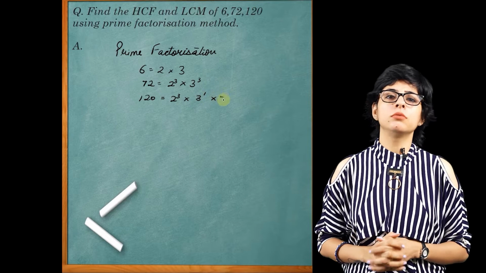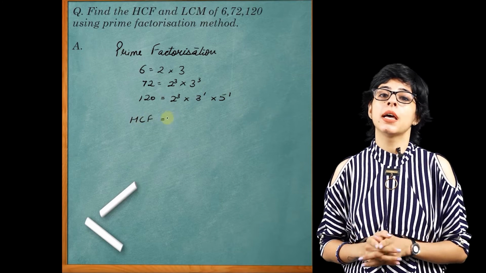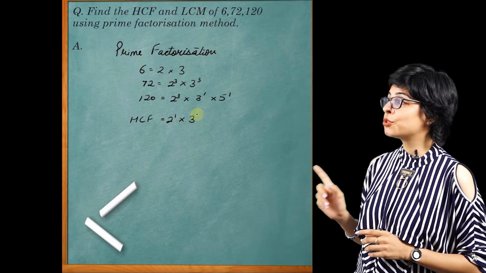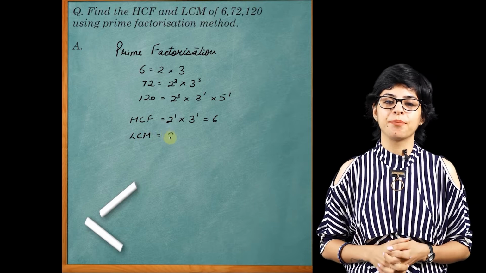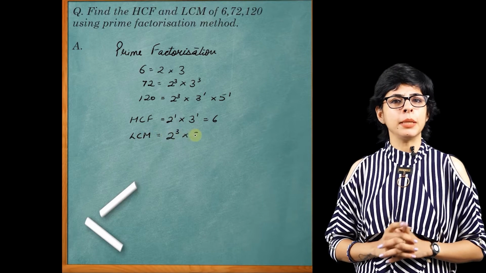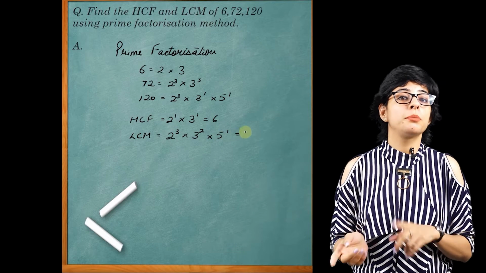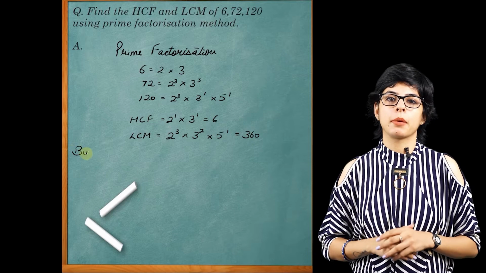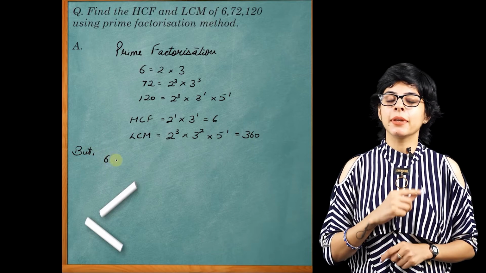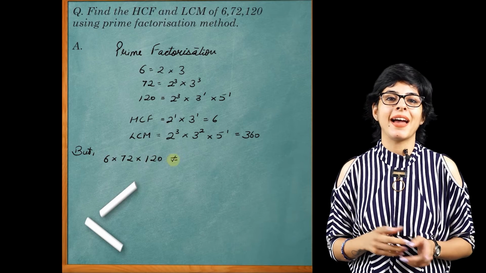Now as we know, we have to see what are the lowest power values and the highest power values, and the LCM becomes 2 cube into 3 square into 5 is equal to 360. Now notice that the multiplication of all these three numbers is actually not equal to the multiplication of HCF and LCM. And this is what we have to remember now, that the multiplication of three positive integers will never be equal to the product of the HCF and the LCM.